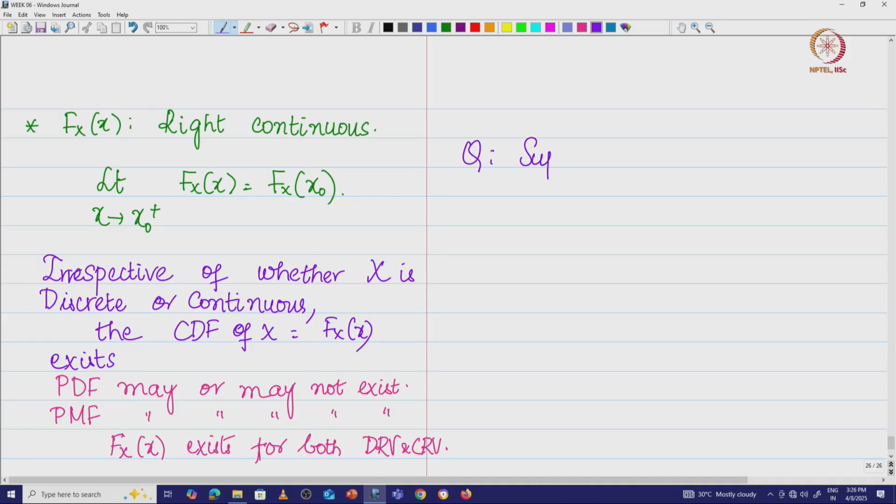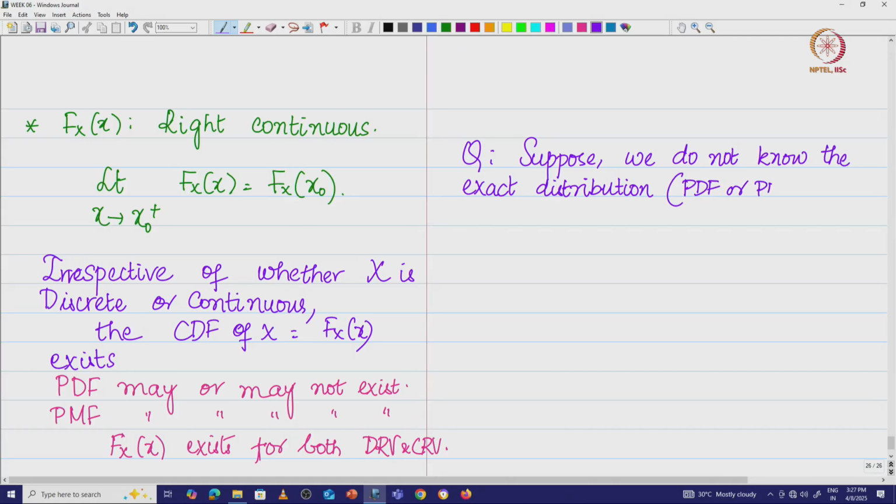suppose we do not know the exact distribution, say PDF or PMF or CDF.